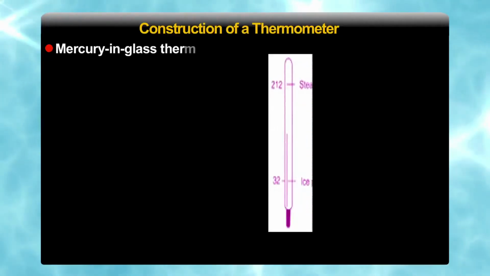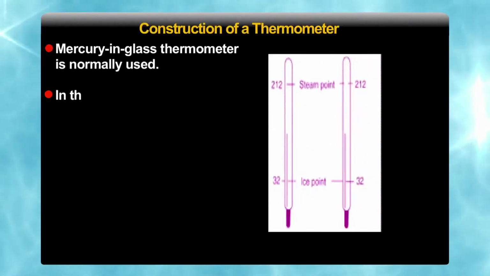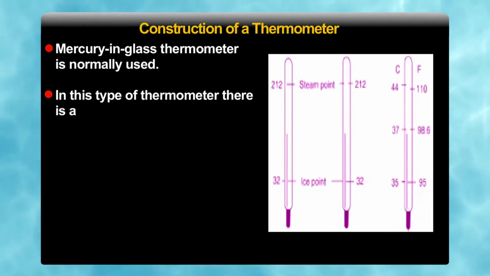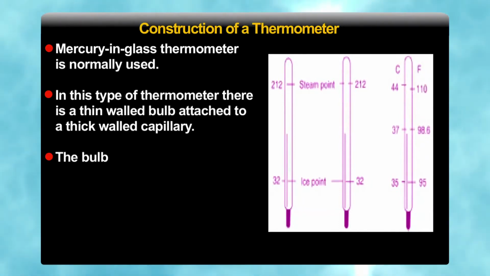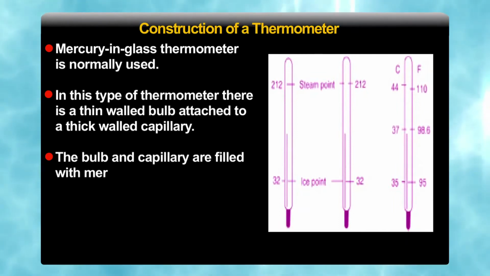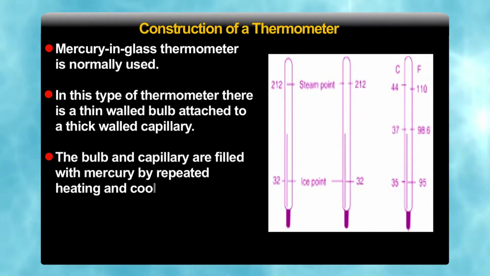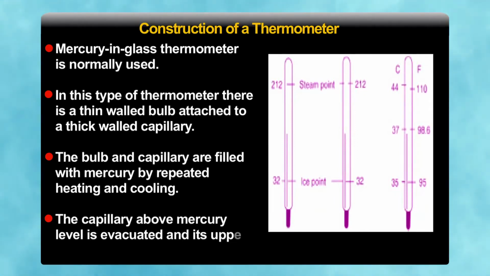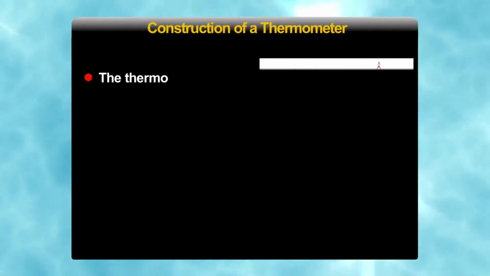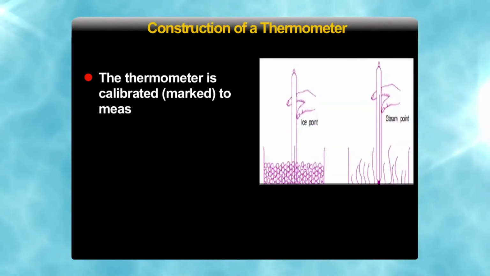Mercury in a glass thermometer is conventionally used in day-to-day applications. In this type of thermometer, there is a thin walled bulb attached to a thick walled capillary. The bulb and a certain height of the capillary are filled with mercury by repeated heating and cooling. The capillary above the mercury level is evacuated and its upper end is sealed. Then the thermometer is calibrated to measure temperature.